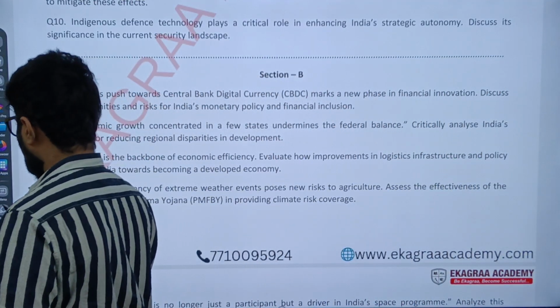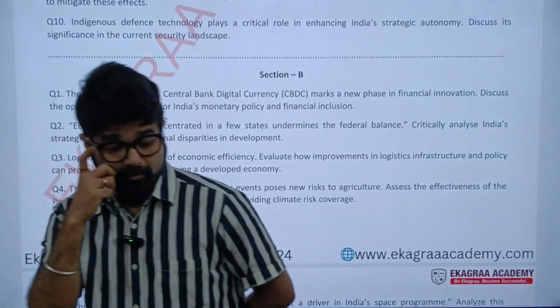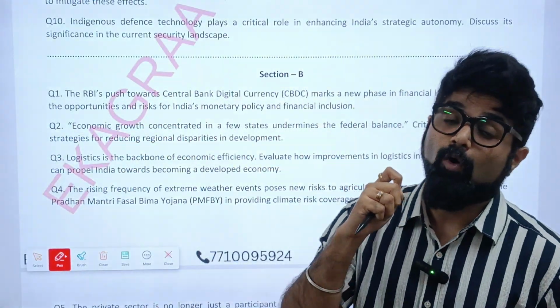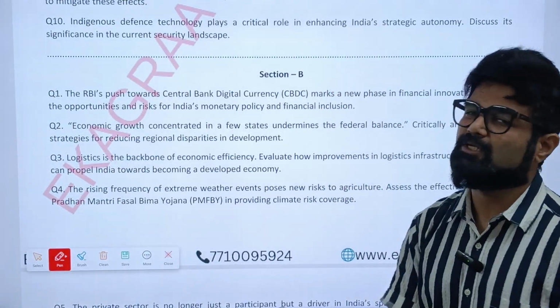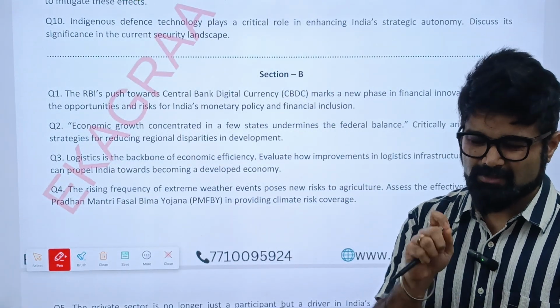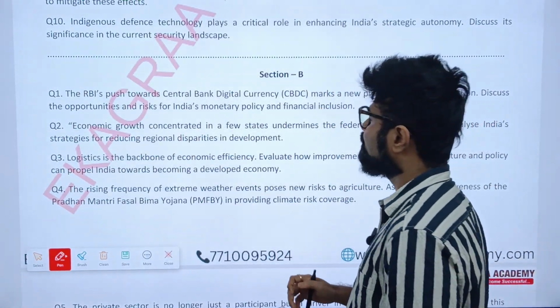What challenges that currently the world is facing or the country is facing, and what advantage the government will have once it introduces these type of currencies into the market. So this is the crux that one needs to focus on.